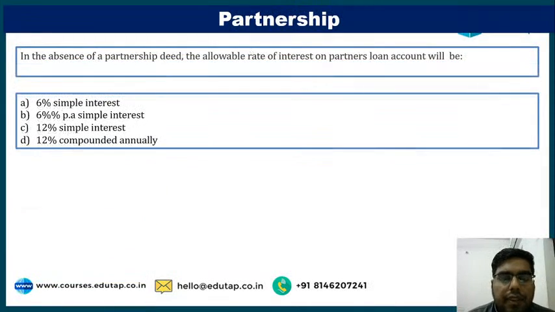Next is, in the absence of a partnership deed, the allowable rate of interest on partner's loan amount will be dash. 6% simple interest, 6% per annum simple interest, 12% simple interest, or 12% compound interest.